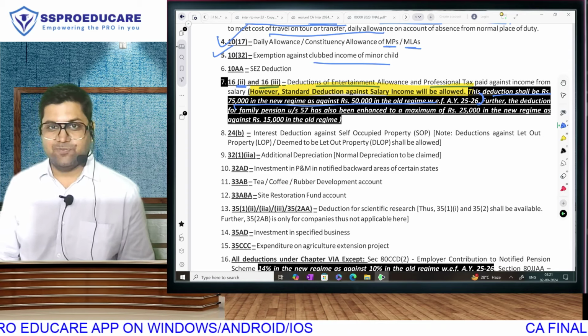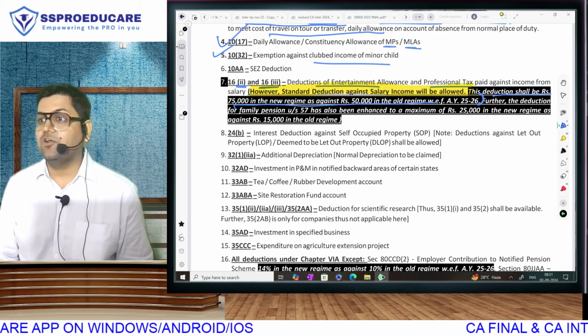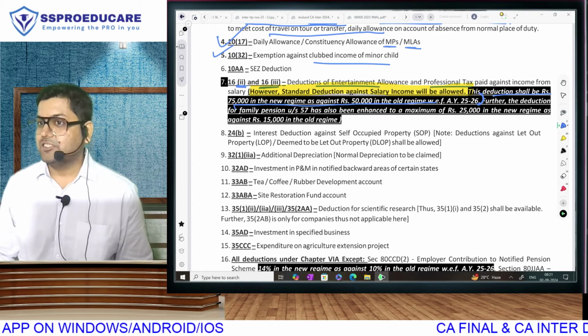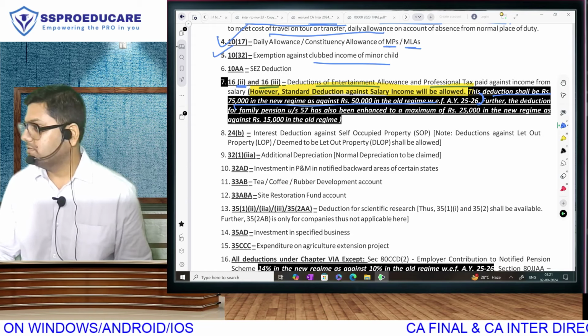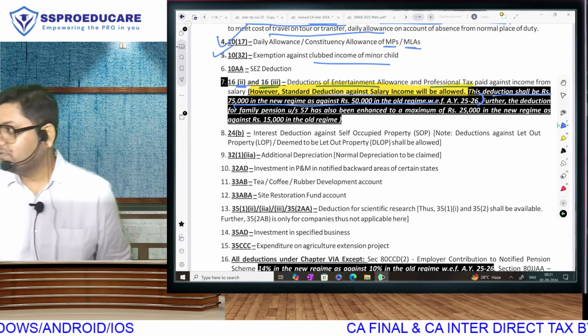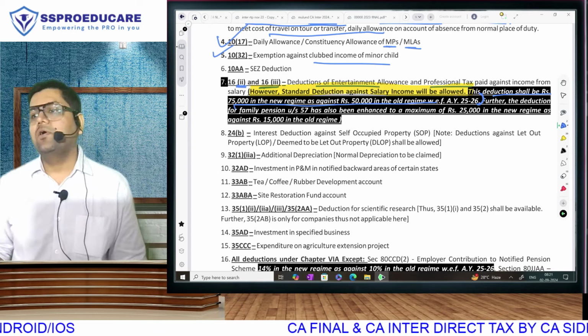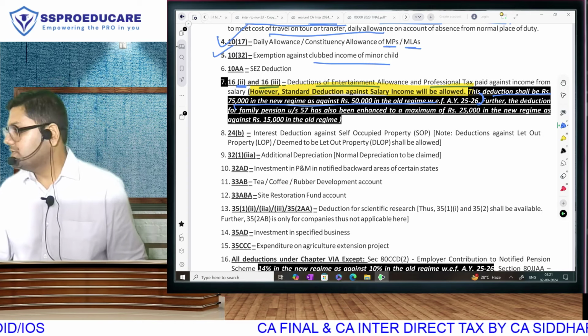She calls it Jeevit Praman Patra. It is mandatory to submit it every year. If 1 year she will not submit it, they will assume that the spouse has passed away, and stop giving the pension. So every year she has to fill up that form. That's family pension, taxable under income from other sources because of absence of employer-employee relationship.